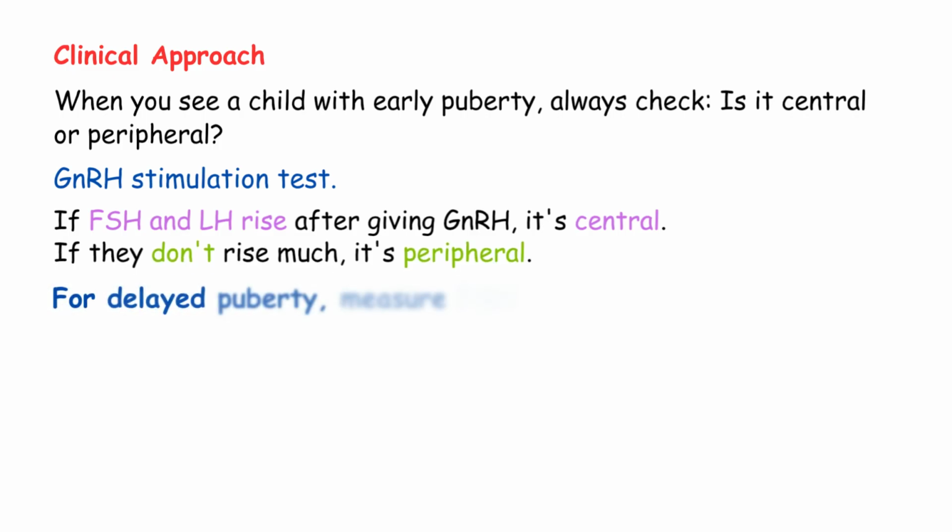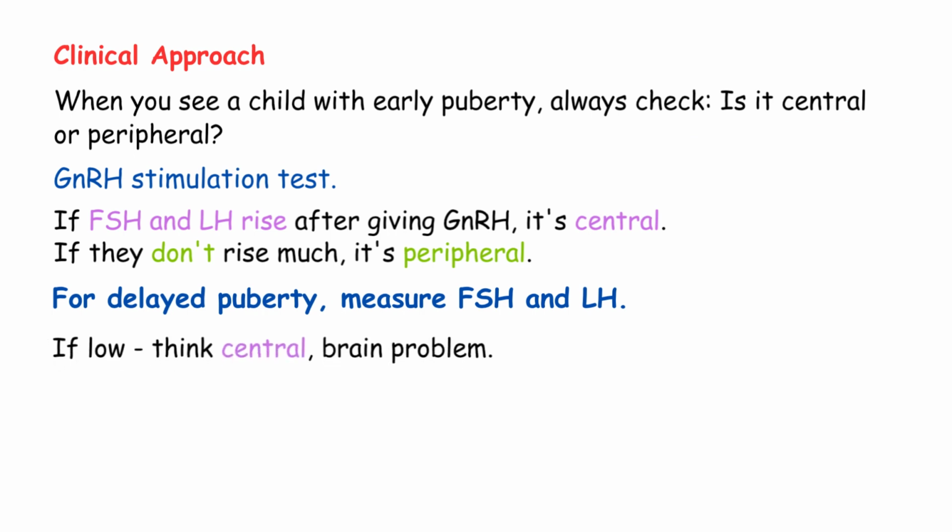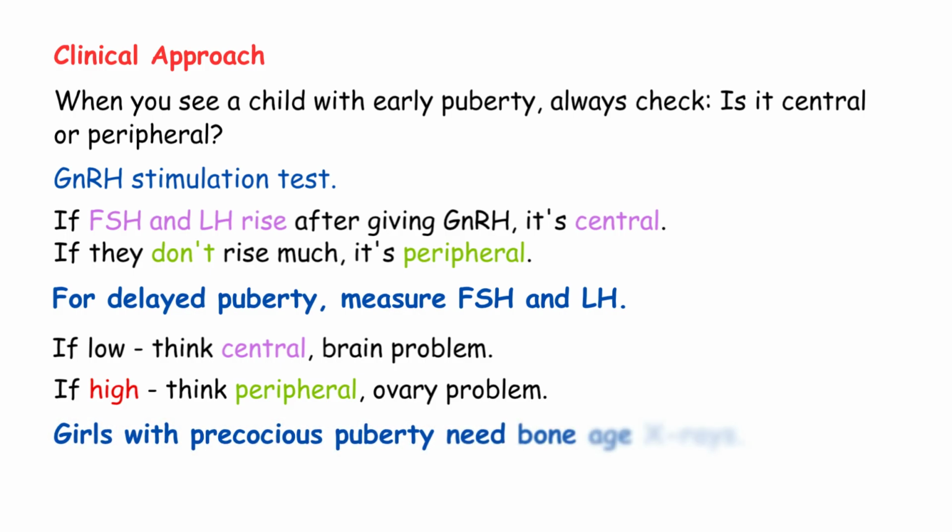For delayed puberty, measure FSH and LH. If low, think central, brain problem. If high, think peripheral, ovary problem. Also remember, girls with precocious puberty need bone age x-rays. We x-ray the left hand and wrist. The bones show how old the skeleton is compared to chronological age. In precocious puberty, bone age is advanced.